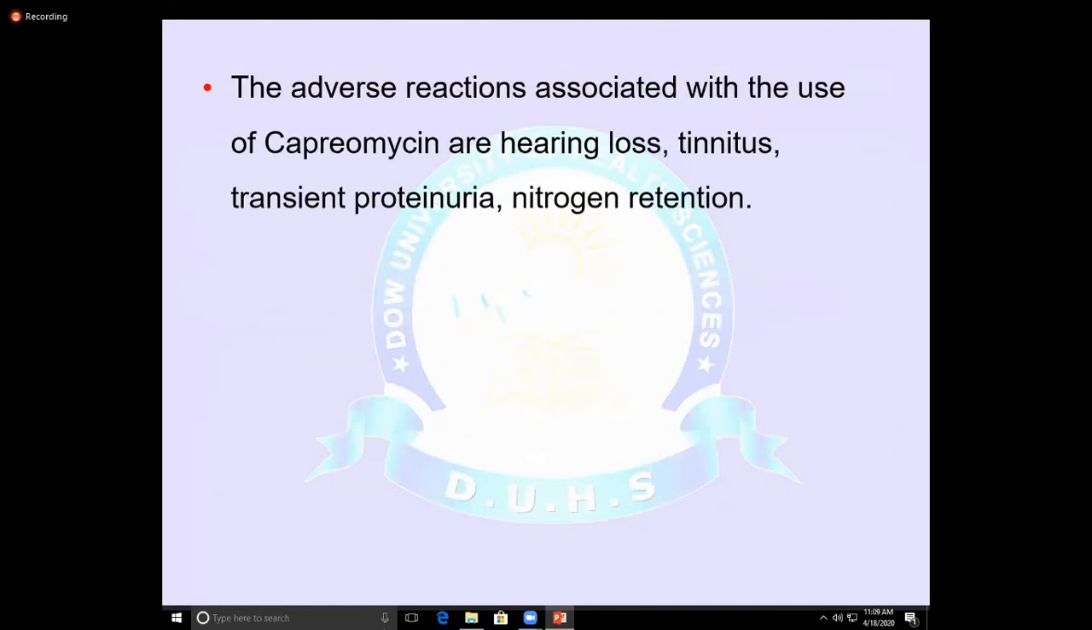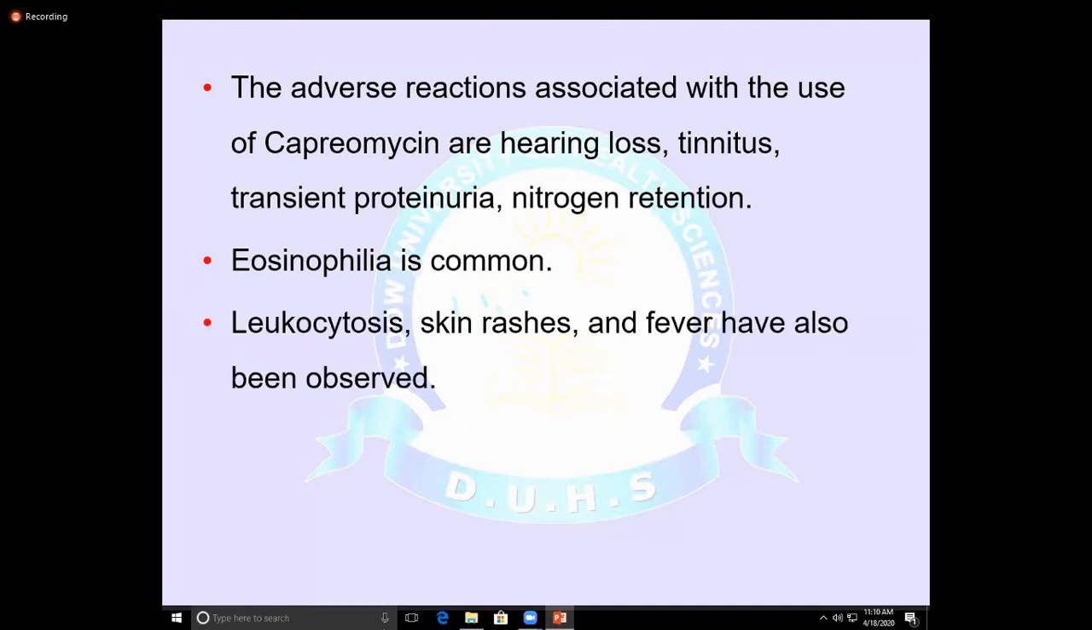The adverse effect of capreomycin is ototoxicity. These are the signs and symptoms: hearing loss, tinnitus, or you can say collectively, ototoxicity and nephrotoxicity. It also produces eosinophilia, leukocytosis, skin rashes, and fever in some individuals. The injection is very painful. The route of administration is parenteral.